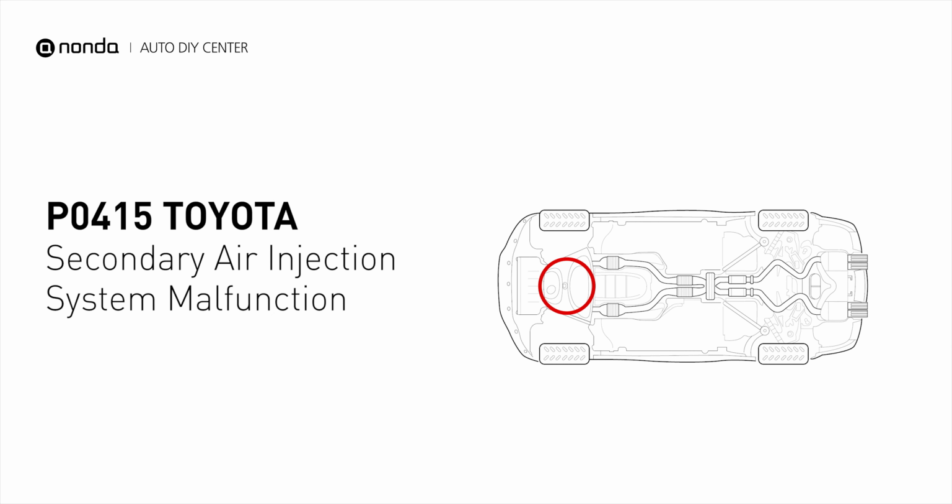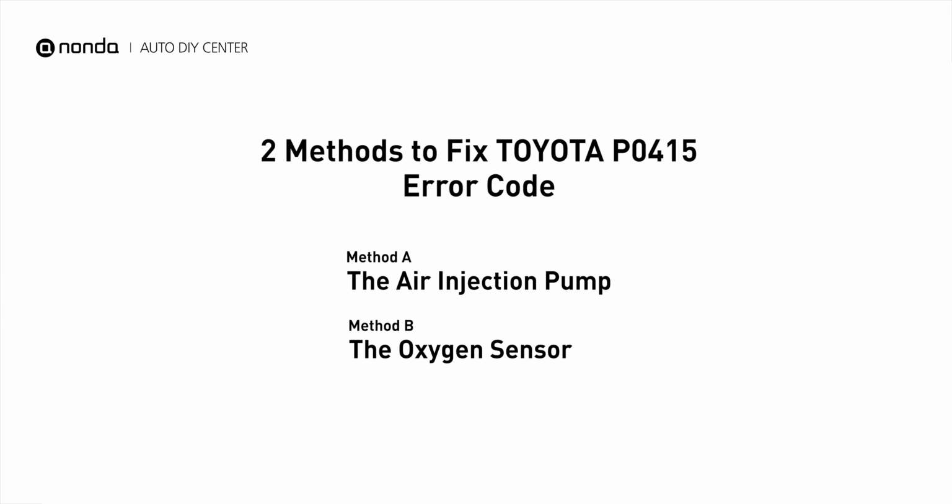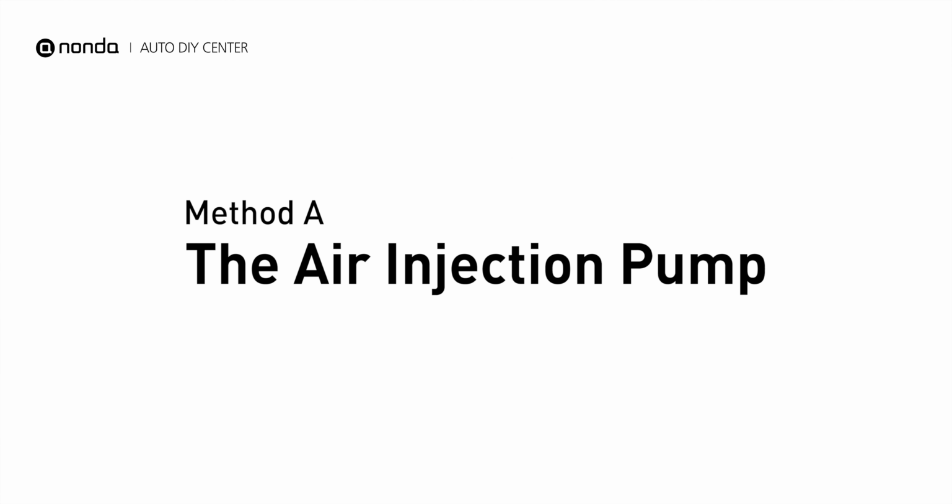It indicates that the engine control module detected the engine oxygen sensor did not detect an increase in the oxygen level in the exhaust when the air injection system was commanded on during an active test. Here are 2 of the most practical solutions to fix Toyota's P0415 error code. Method A, the air injection pump.